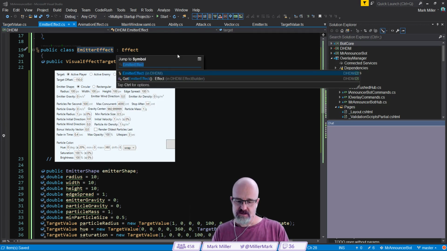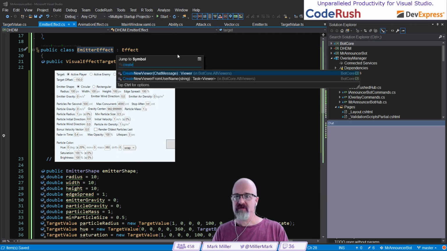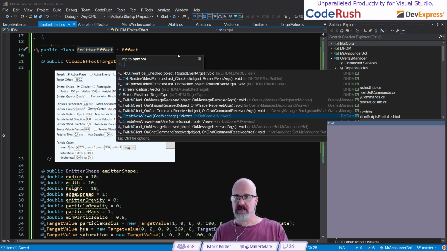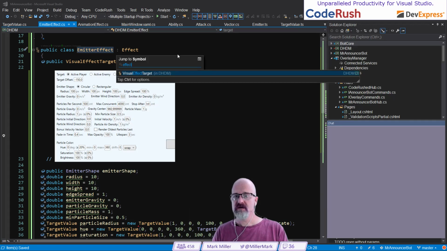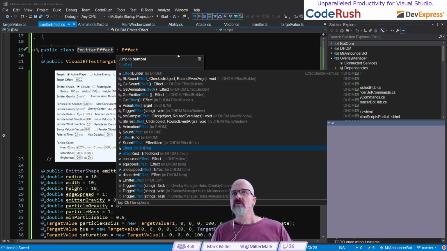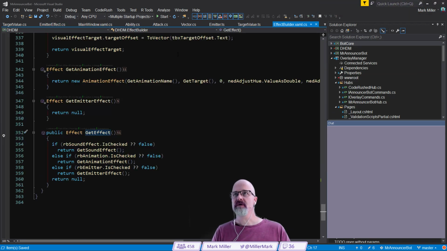Is it create effect? No, what is it? Effect. Get effect. An effect builder. So get emitter effect is what we want to do here. So we want to say, I've got that right there. And